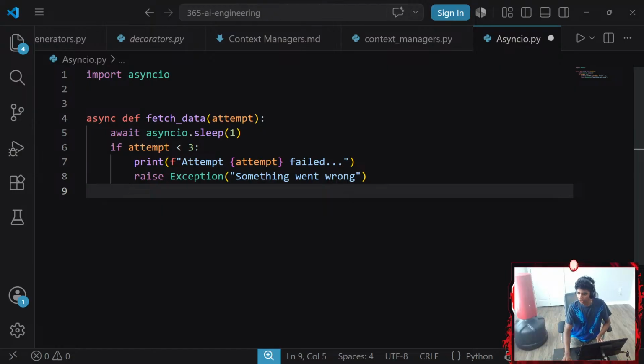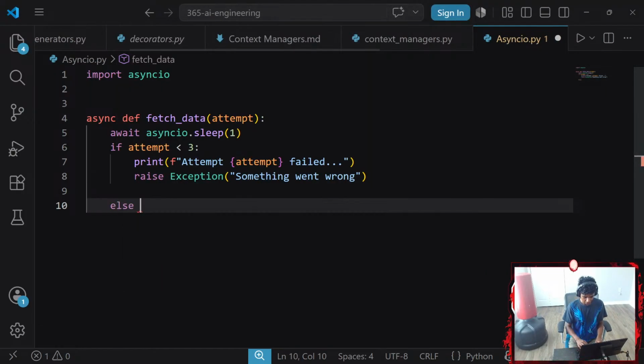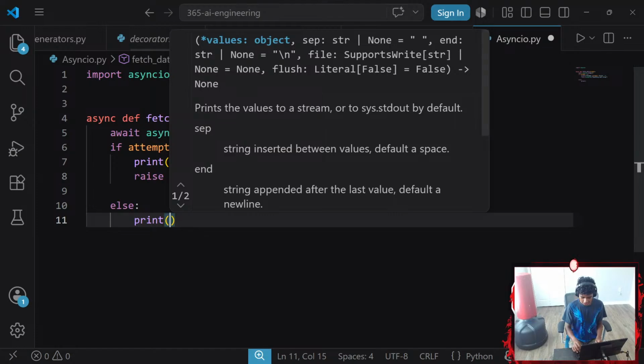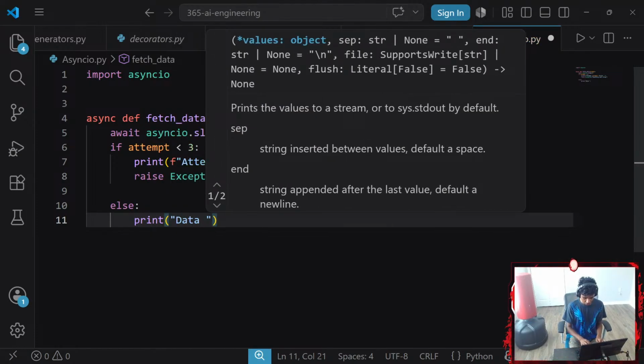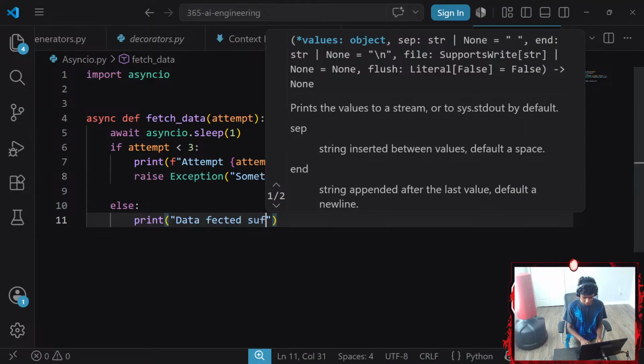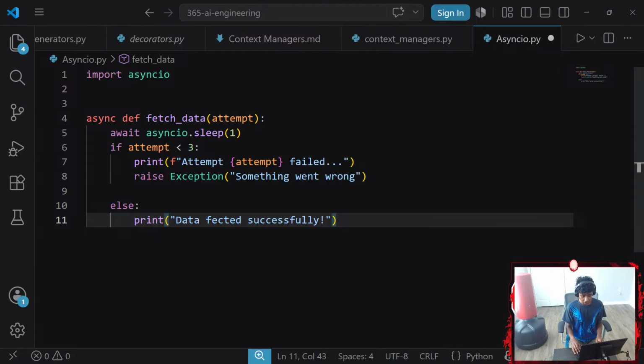Next up, once we're done with that: if attempt is 3 or more, print data fetched successfully and return. So let's go with else, since if it's not less than 3, of course it's going to be greater than or equal to 3. I'm going to go with else and print, not an f-string, just data fetched successfully, with an exclamation mark, and return.